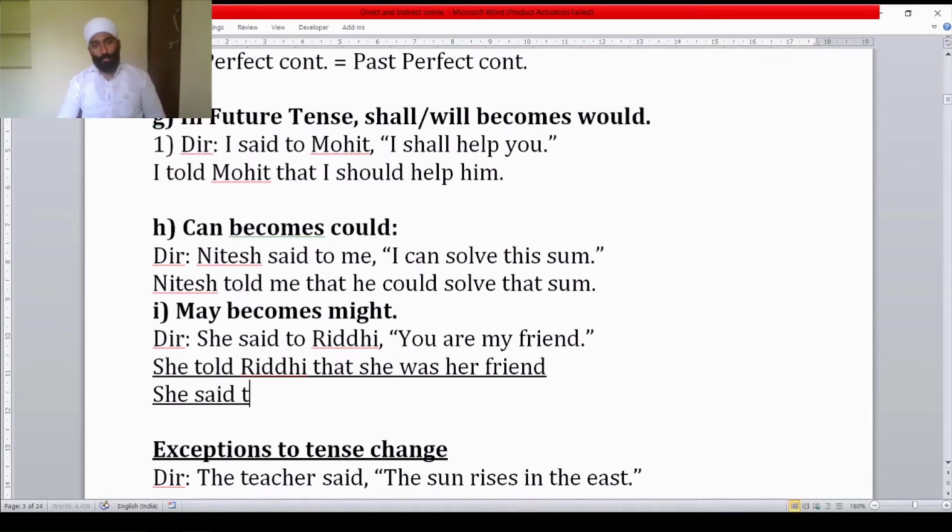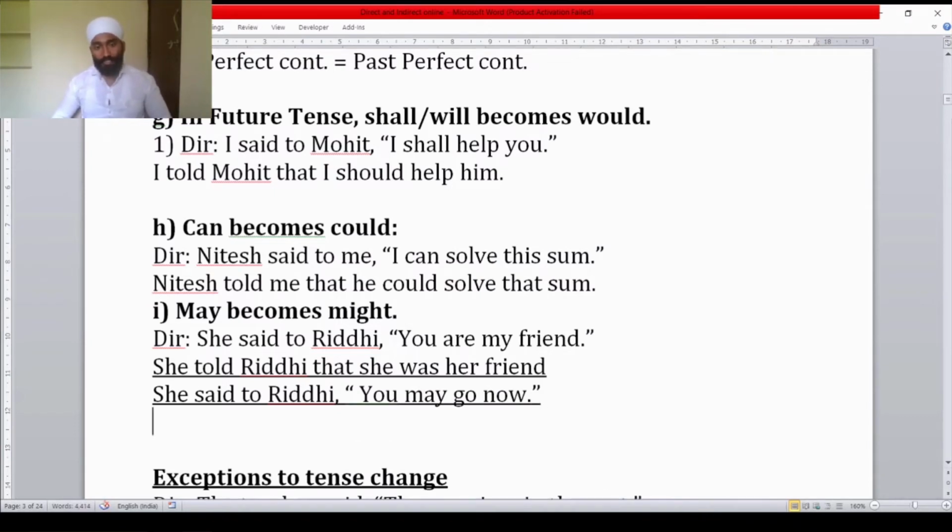She said to Riddhi, "You may go now." In indirect speech: She told Riddhi that she might go then.